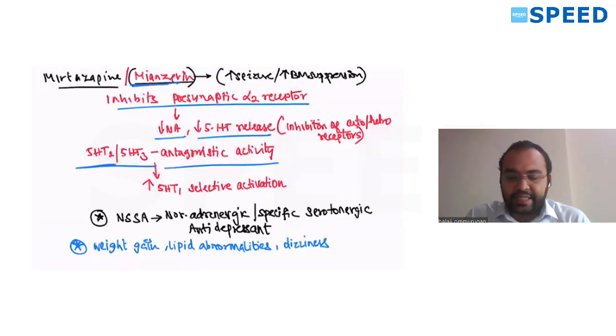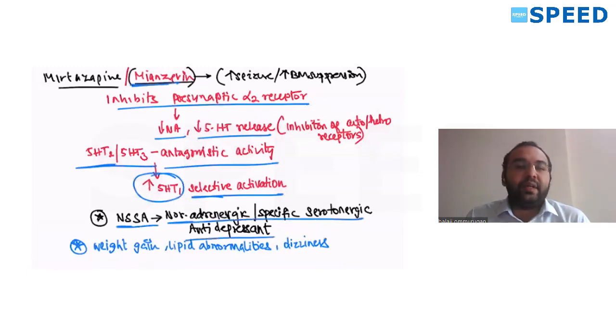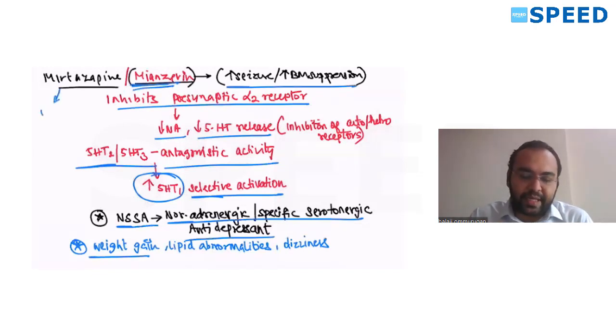They have 5-HT2 and 5-HT3 antagonist activity. So they also have selective activation of 5-HT1. Not only do they inhibit your alpha 2 presynaptically, but they also have an effect on 5-HT1 activation. So this is called noradrenergic and specific serotonergic antidepressants. It can cause weight gain as one of the problems. Mianserin causes seizures, that's why mirtazapine is more preferred. All these are atypical.